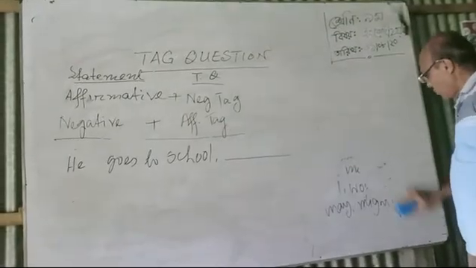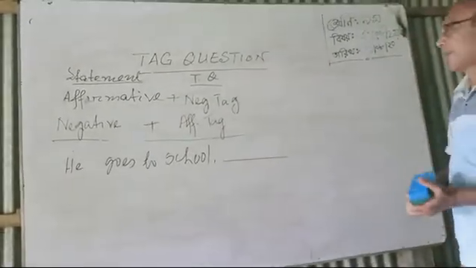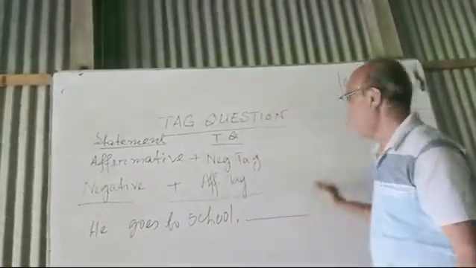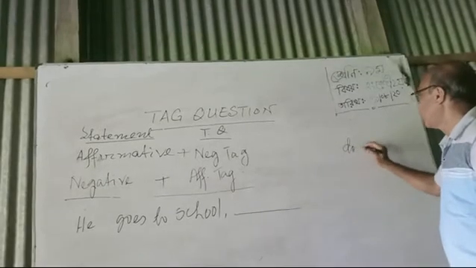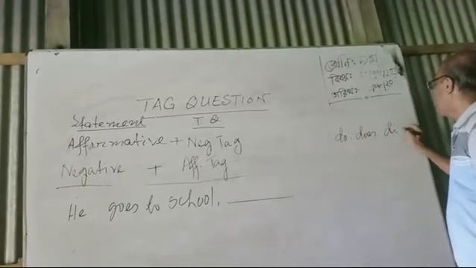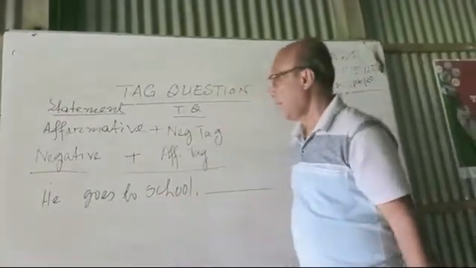If there is no auxiliary verb or modal auxiliary, we just use do, does, or did, any one on the basis of the tense.